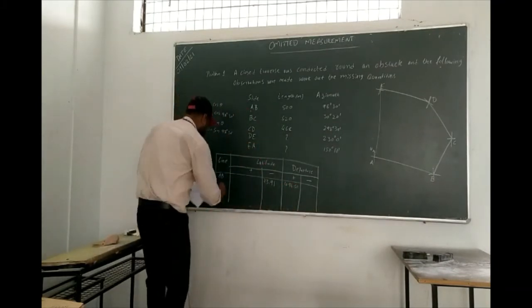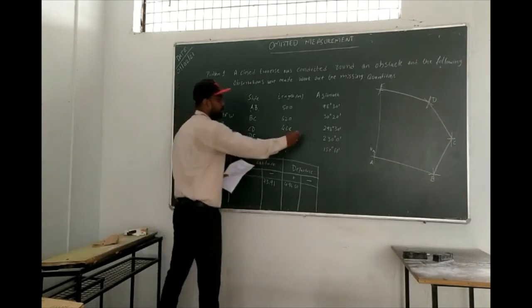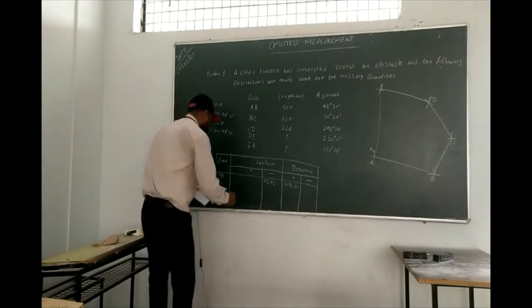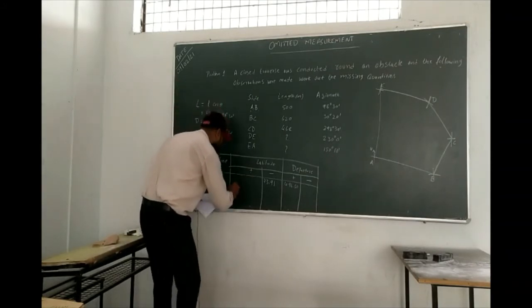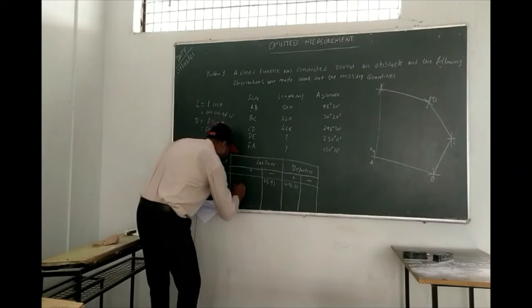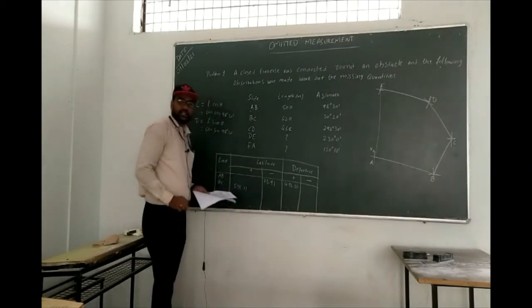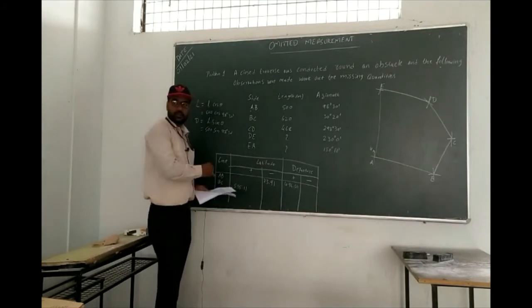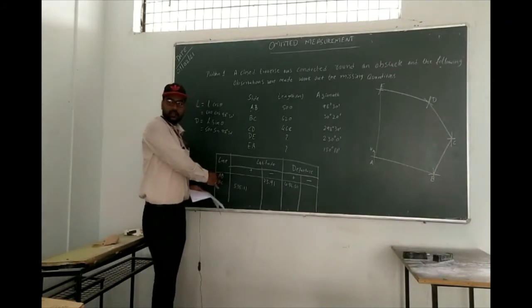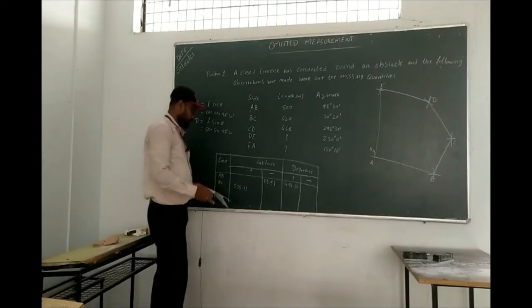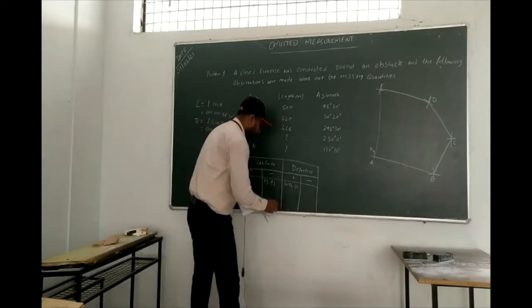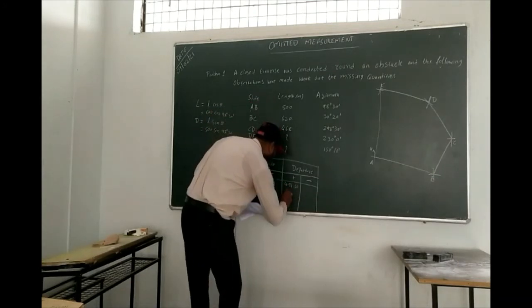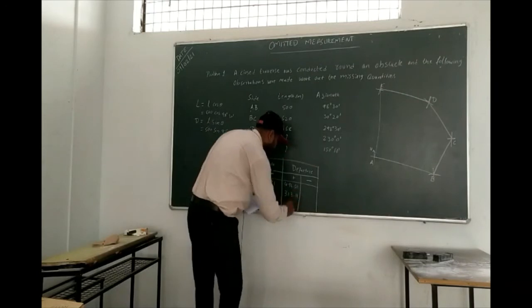Next, coming to the line BC. If you see the bearing, it comes under the first quadrant. In the first quadrant, what will be the latitude? Positive. So I am going to write it in the positive column. So 535.11. Are you getting the same? It is nearer to that, right? Now similarly calculate for departure. How much? 313.11. I'm just taking 2 decimals.